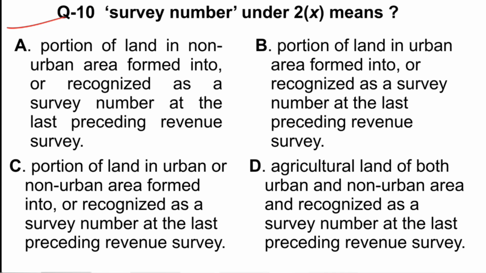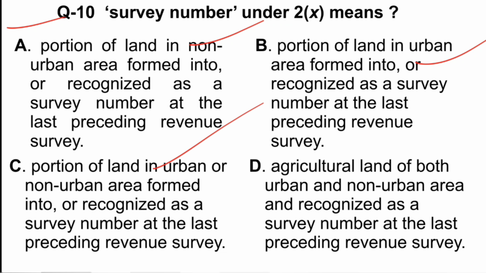Next question is survey number under 2x means. So option A says portion of land in non-urban area formed into or recognized as a survey number at the last preceding revenue survey. B says portion of land in urban area formed into survey number recognized as a survey number at the last preceding revenue. C says portion of land in urban or non-urban area formed. So if you remember the provision properly, then it can be only non-urban area, not urban area.